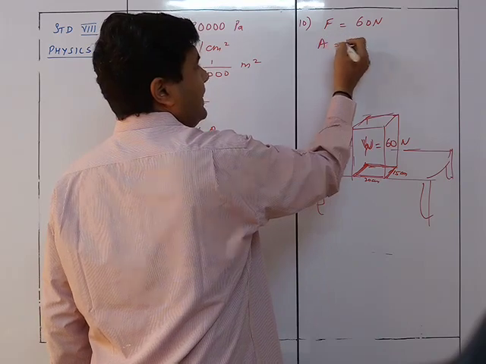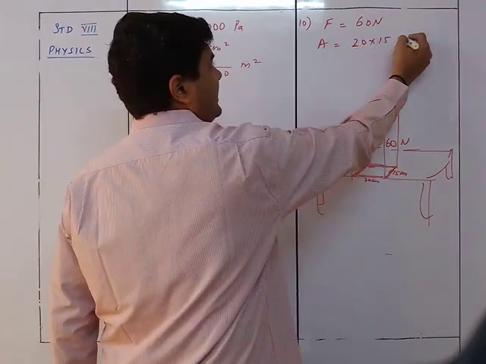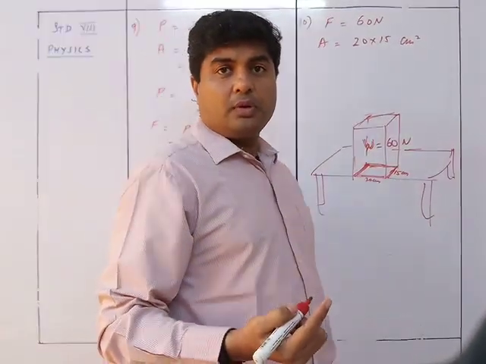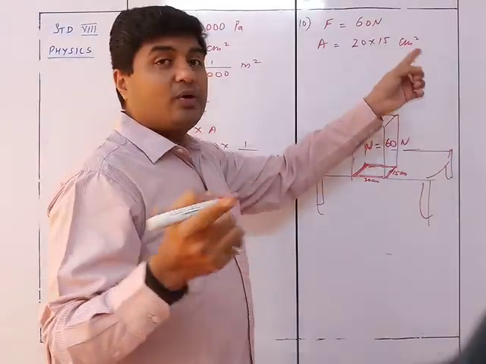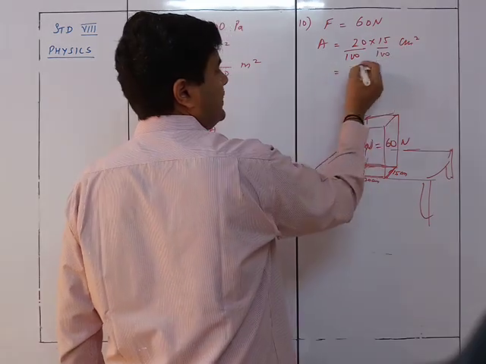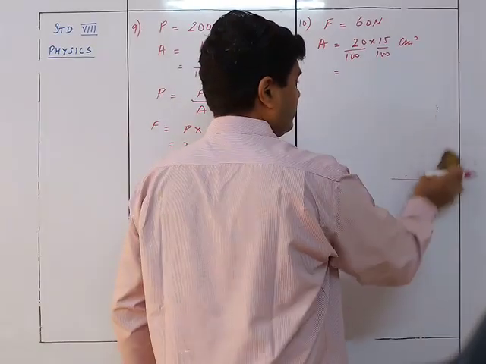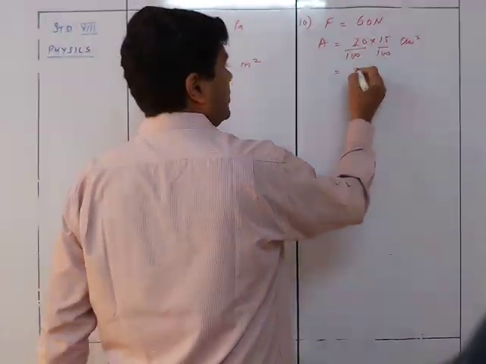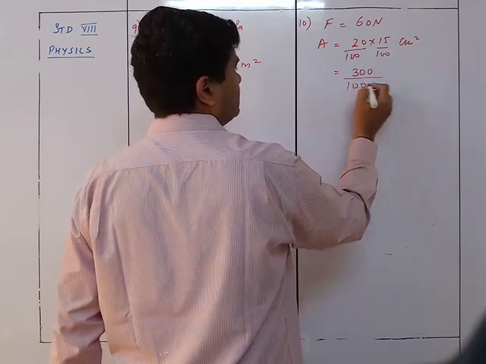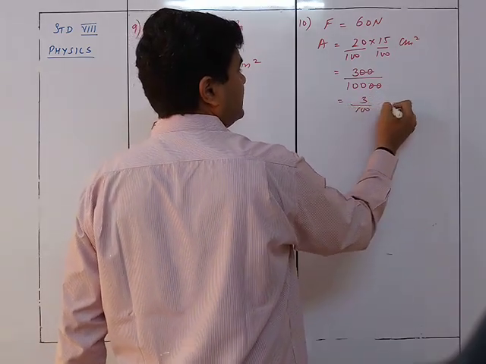And what is the area? Area is nothing but 20 into 15 centimeters. अभी ये centimeter square में होने वाला है. Area is length into breadth. But here it is in centimeters, so I need to convert to meters. तो इसको भी 100 से divide करना पड़ेगा. So this will give me, I'll just erase this. It will be 300 upon 10,000, which is equal to 3 upon 100 meters square.